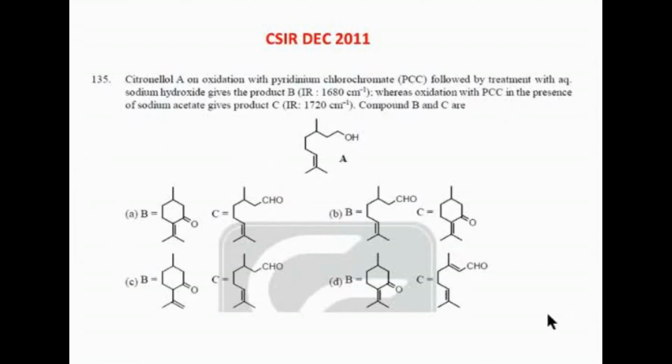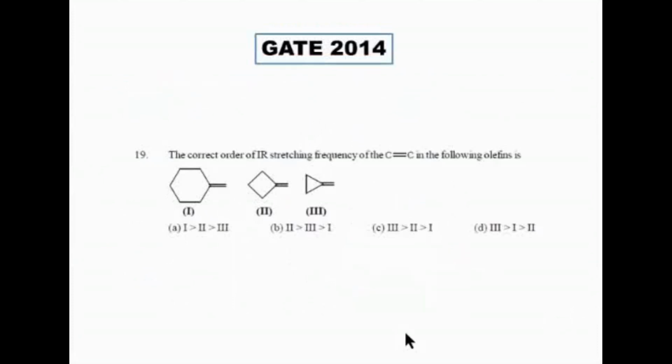Okay, next, very simple, very simple. Fourth conclusion வச்சு answer பண்ணலாம். Option C, ma'am. Option C, very good. So 3 highest, then comes 2, then comes 1. Very good. So as the ring size decreases, you will be having more and more of the stretching frequency that applies to either C double bond O or C double bond C.